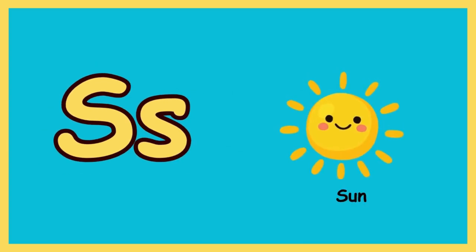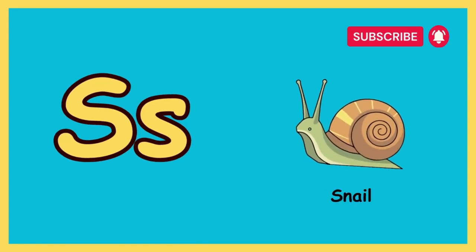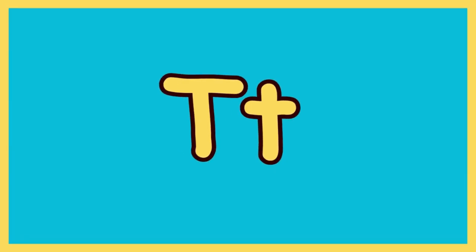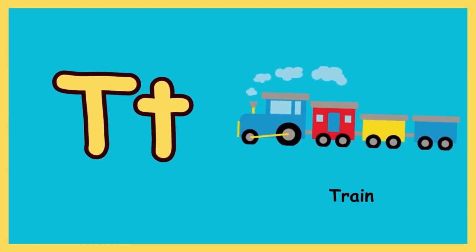R, R as in rabbit, R as in Rambo, R as in rat. S, S as in sun, S as in snake, S as in snail. T, T as in tiger, T as in train, T as in tree.